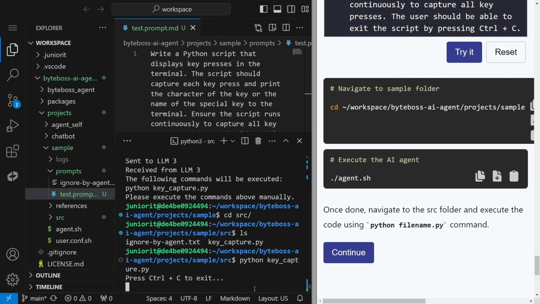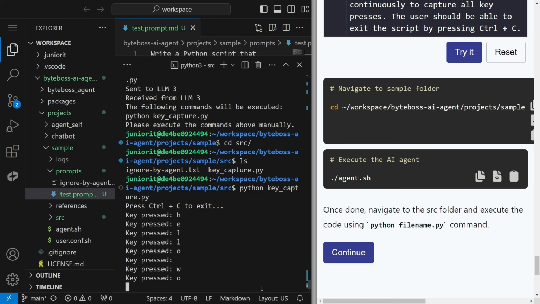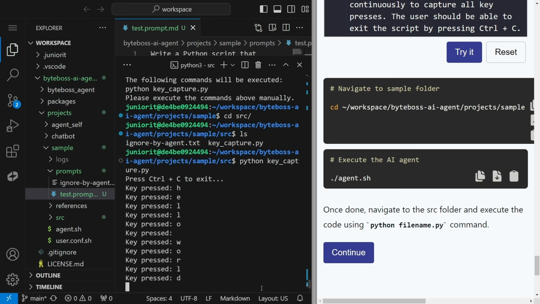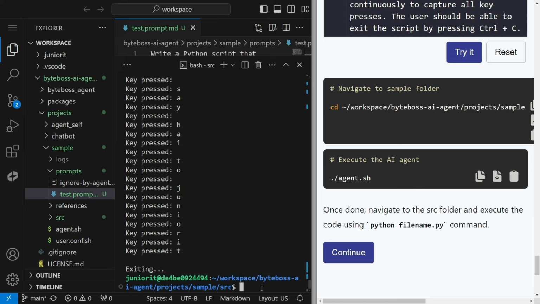And the script has been started. So now just press your keyboard buttons, and whenever you press any key, it will show on the terminal screen. If you want to exit it, you can use Ctrl+C. Just click on the terminal and press Ctrl+C. Once you are done with this, just click on the continue button.